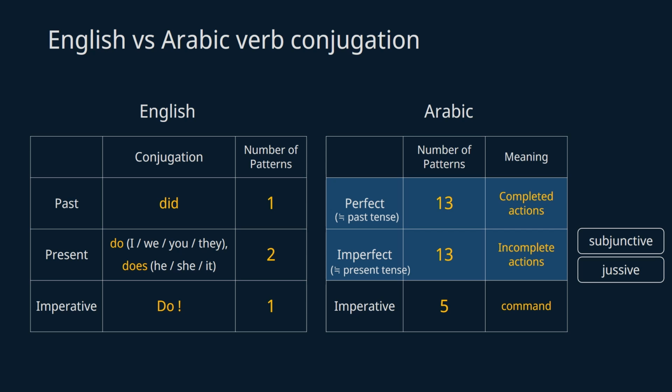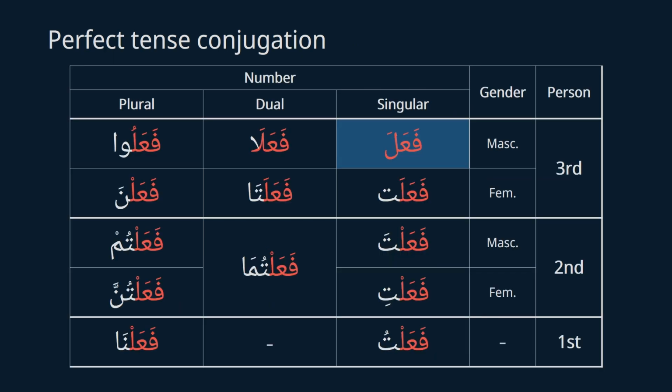past events. But in Quran, some future events are considered certain to happen 100%. That's why perfect tense can be used to talk about future events as well. So just remember, perfect tense for completed actions, imperfect tense for incomplete actions. That being said, let's move on to the past tense conjugation.